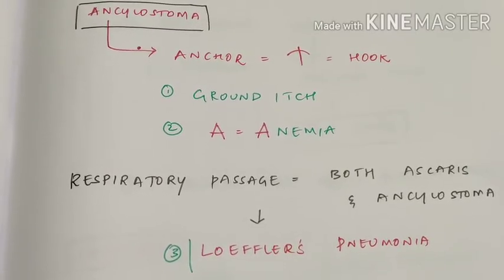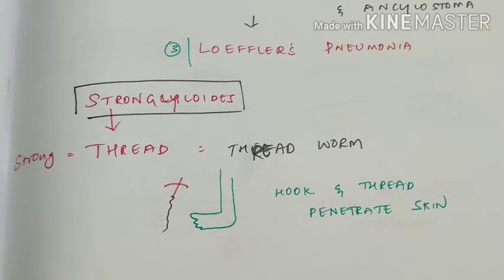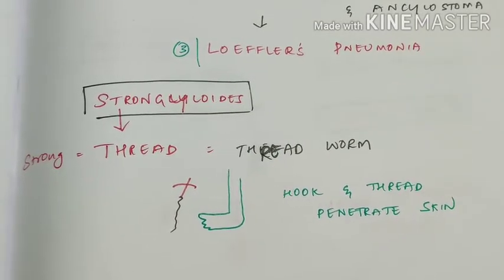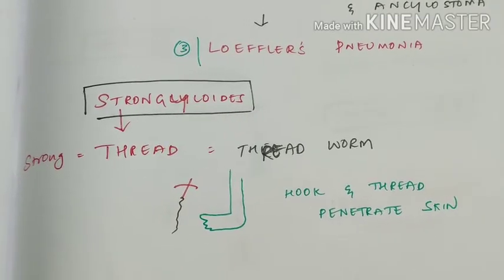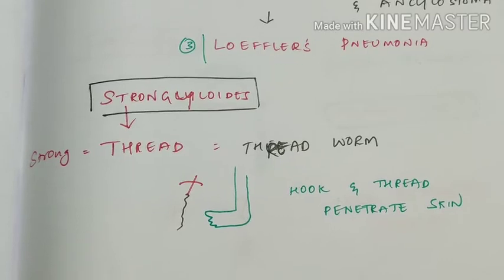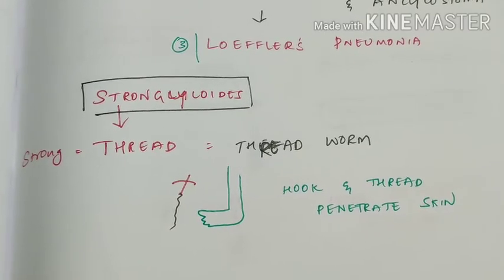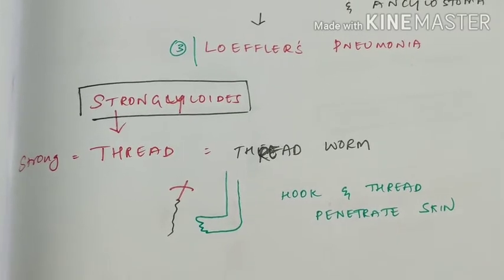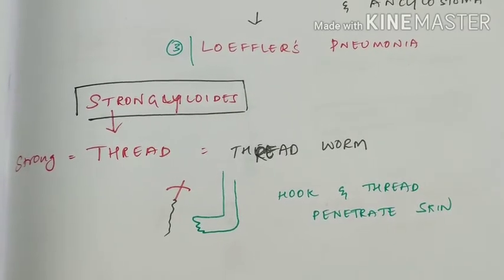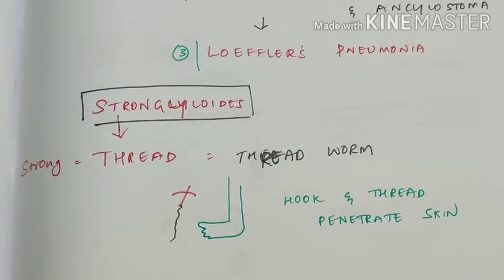Hookworm, roundworm, Loeffler's pneumonia. Next come to strongyloides. Remember TR in strongyloides as threadworm. Remember it as a strong thread. Hook and thread together are used to go up, right? While trekking, we throw a hook and a rope to lodge it somewhere.